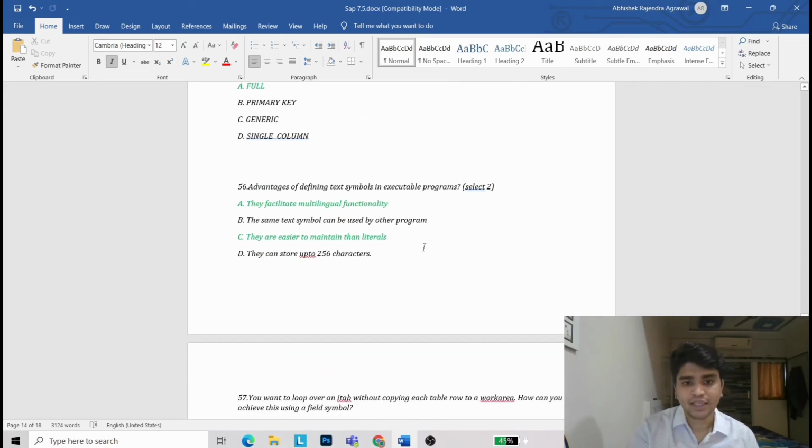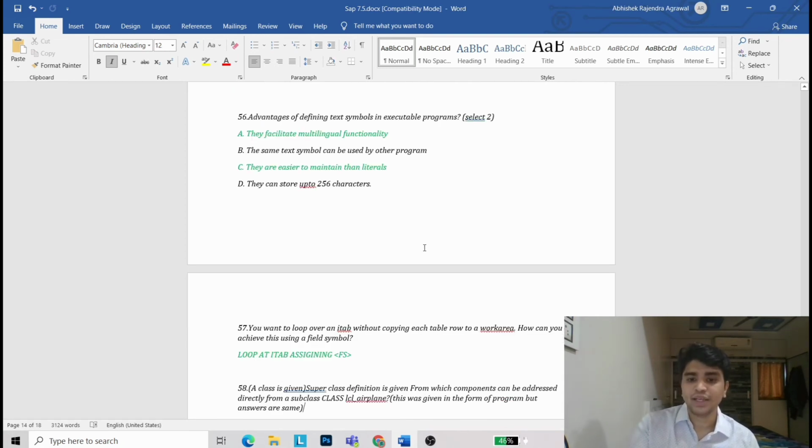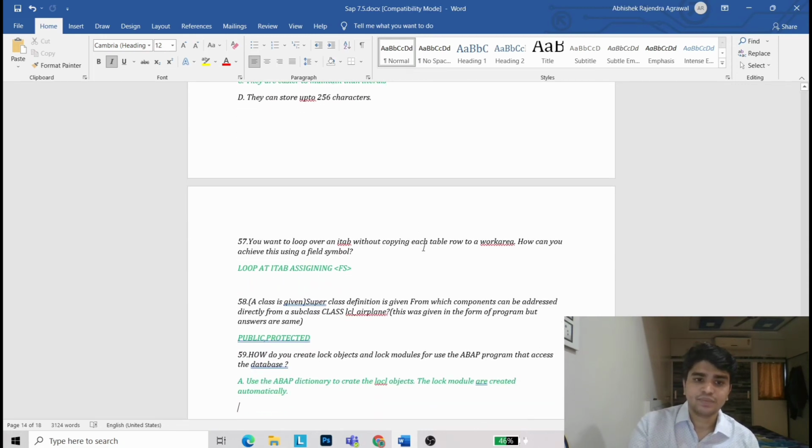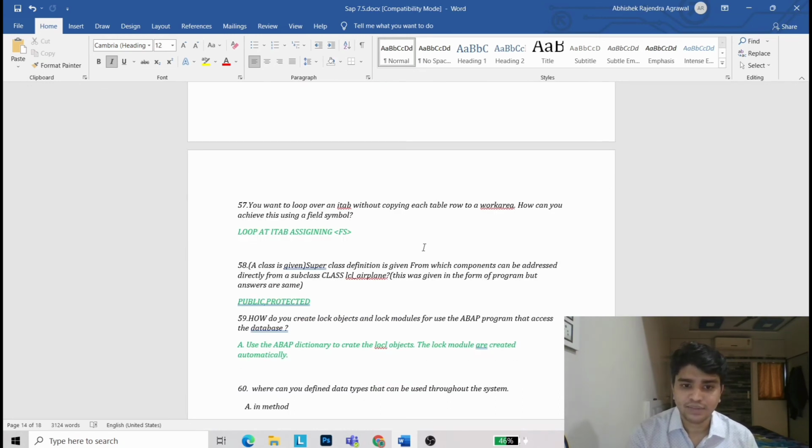Advantages of defining text symbols in executable program. It is to loop over iTab without copying each table row to a work area. How can you achieve this using the field symbol? Loop at iTab assigning fs. A class is given. Superclass definition is given. From which component can be addressed directly from subclass? CL_AIRPLANE. It is public, protected.